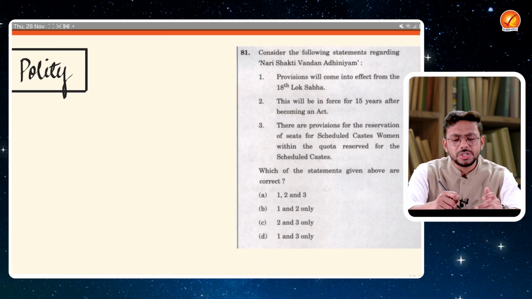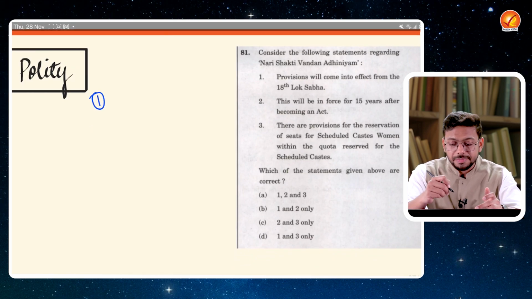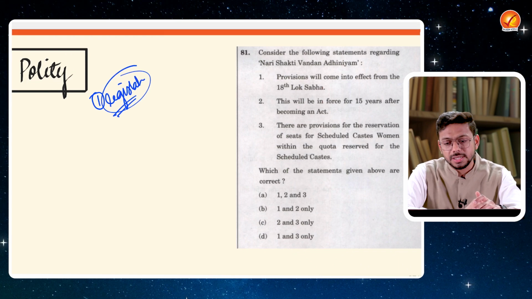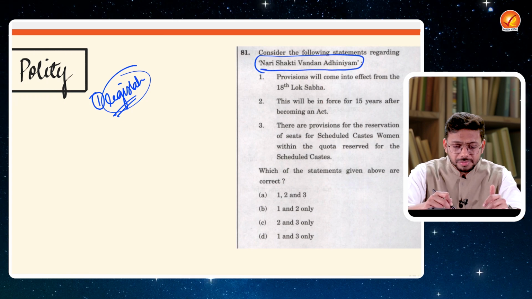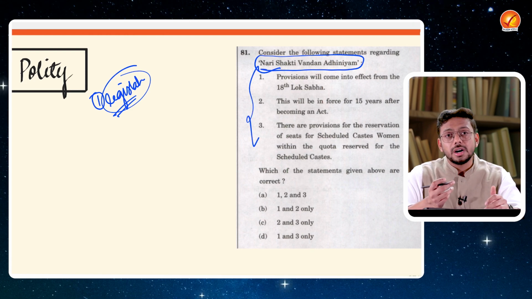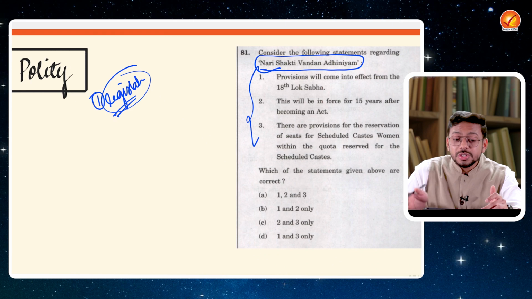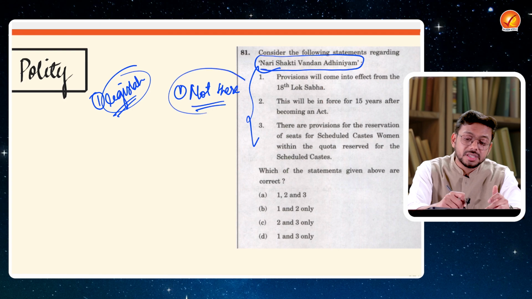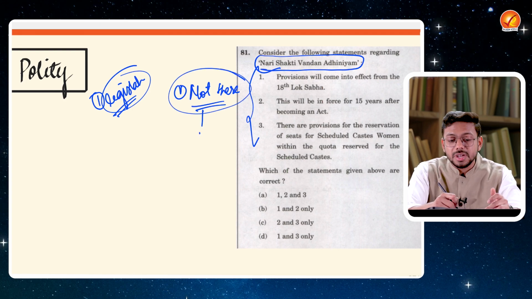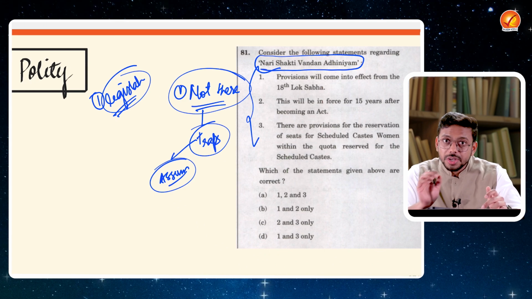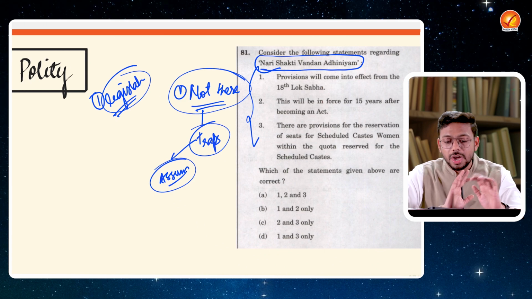Now in polity, you will see questions if a new legislation has come, some new act has come. Those kinds of questions are definitely being asked. For example, the Nari Shakti Vandan Adhiniyam, or the Women Reservation Bill. The provisions of the bill were asked, what is there in the bill, what is not there in the bill. It's very important to understand what is not there in the bill. That is where the traps are usually laid by UPSC, because we assume a few things. We assume, okay, fine, these things would definitely be there. So that is where you have to understand how to prepare it.